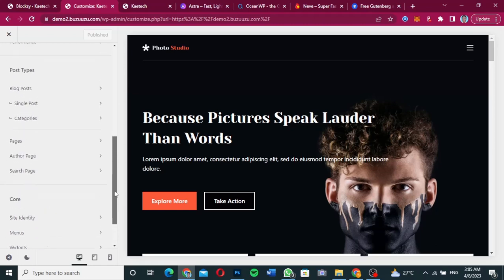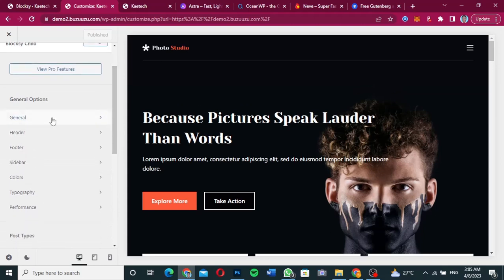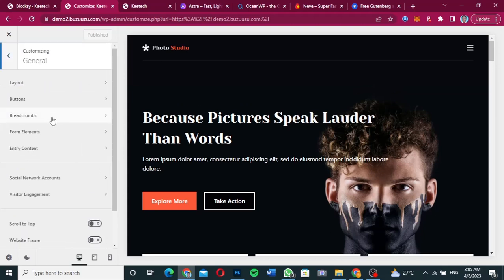Basically, the general types deal with the layout, the buttons, the breadcrumbs, the form elements, the entry content, the social networks accounts, the visitor engagement, the scroll to top, and the website frame. All of these come under general.